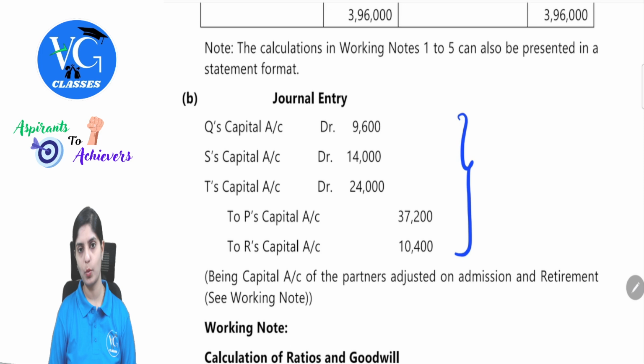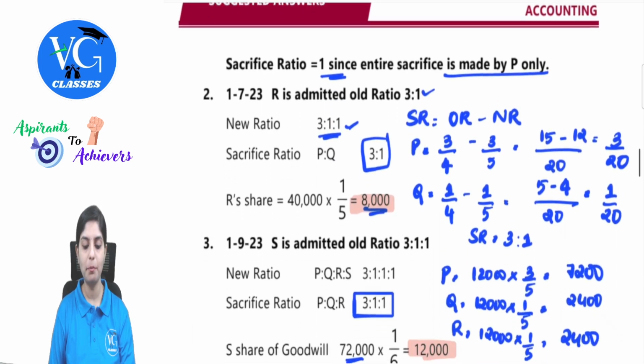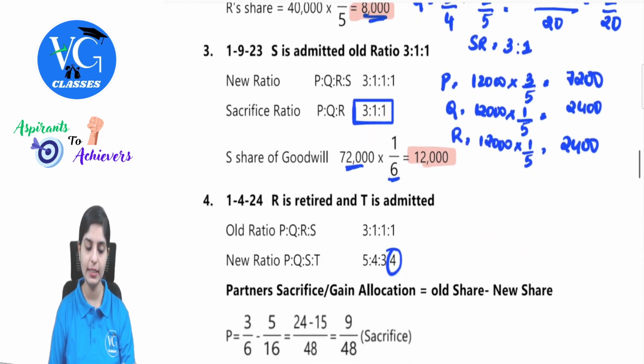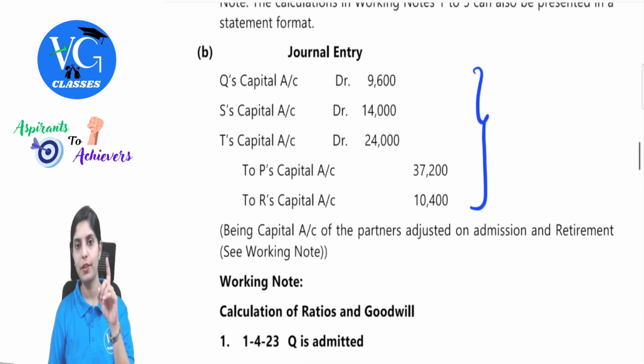Now with respect to this question, examiner commented that most of the students failed to pass one combined entry and few students did the ratio calculations correctly, but majority of them failed to present this as a combined entry. Simple reason being, the one confusion point where we would have missed would be when there is retirement and admission.